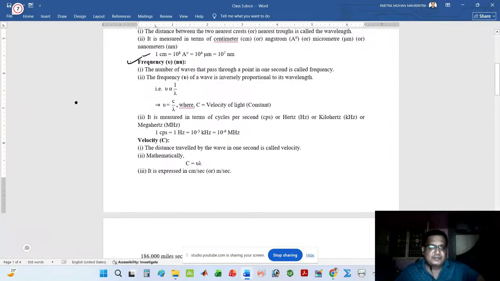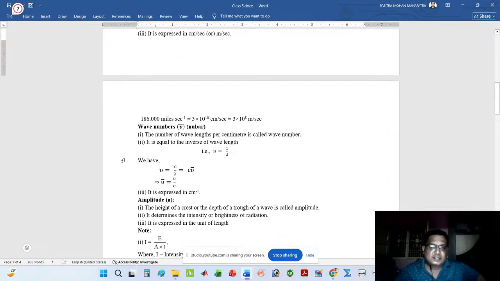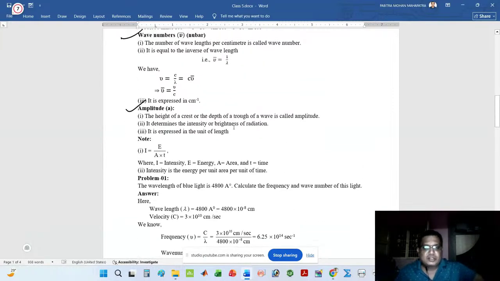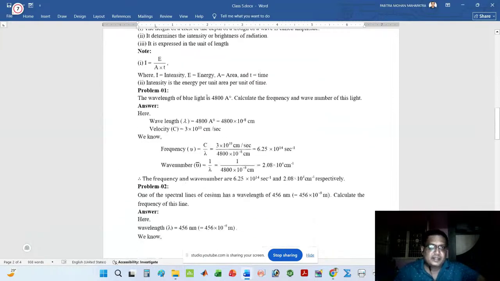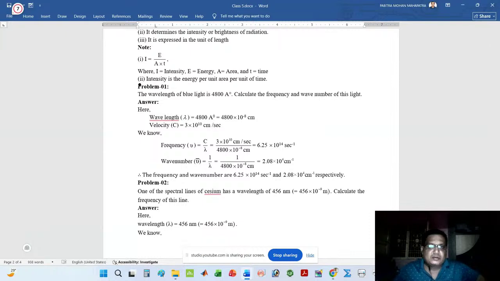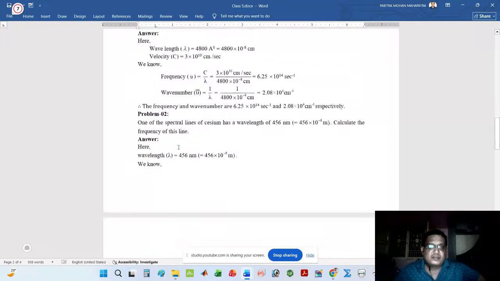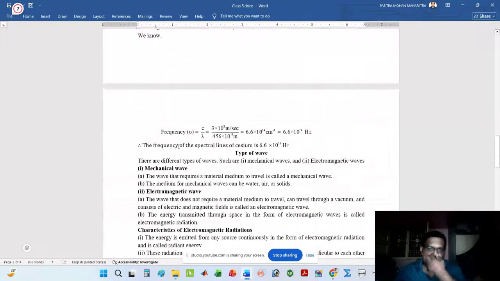Next is velocity. Next characteristic property is wave number. Next is amplitude. I covered all the characteristic properties. Then I covered some problems related to the characteristics of wave. This is problem number one. This is problem number two.